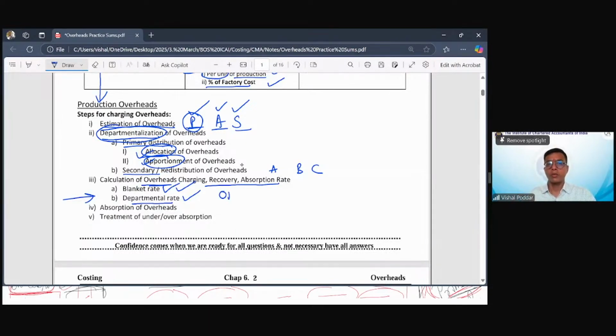Now here, you have found out ORR, either single or department wise. Once you have found out ORR, when the year starts, my financial year starts, I start doing actual production, and on the actual production I start charging the overheads using this ORR. As the production happens, I'll start preparing the cost sheet, and in the cost sheet I'll start charging these overheads. And then at the end of the year, we have to do this. What is this? That is what we are going to study today practically.